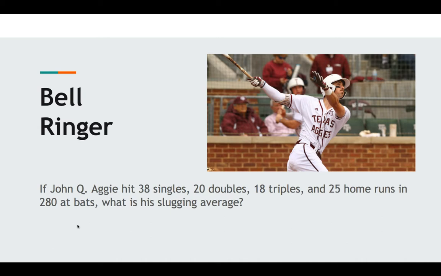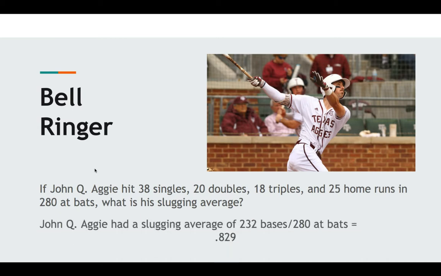18 triples at 3 bases per triple. That's 54 more. So 78 and 54, that's 132. 25 home runs, 4 bases per home run. That's another 100. So it's 232 divided by 280, and that nets us a slugging average of .829.